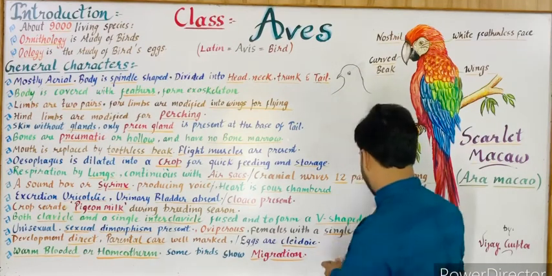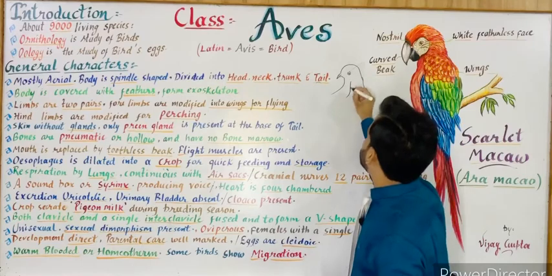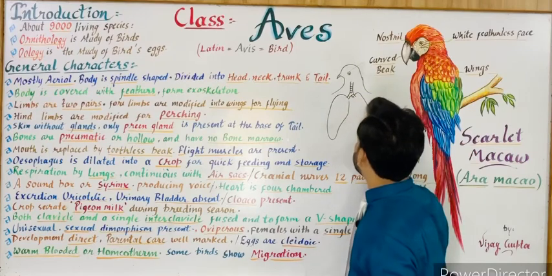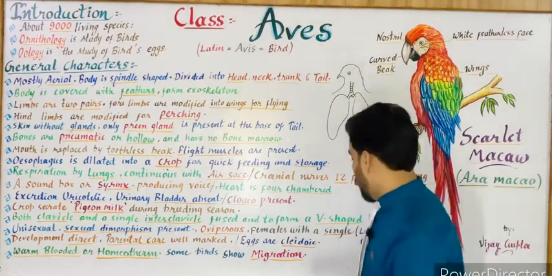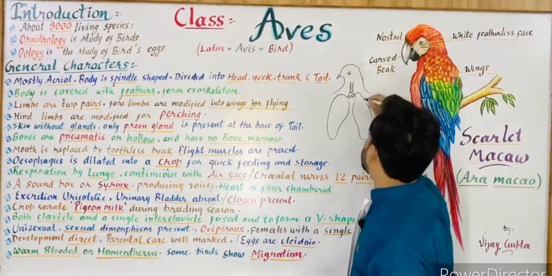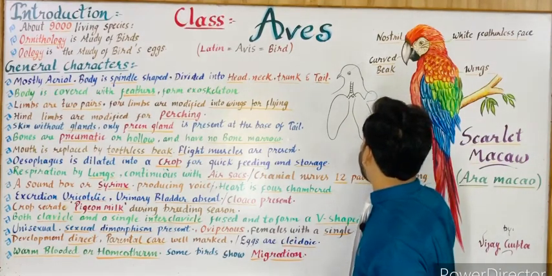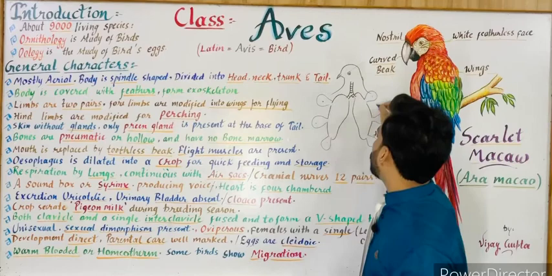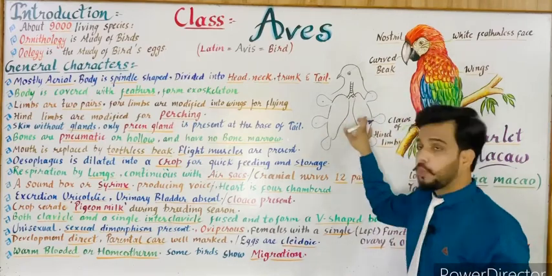This is a bird, and it is the respiratory system of a bird in which trachea and lungs are present. So these are the one pair of lungs. Now in case of birds, air sacs are attached with the lungs. As you can see in the diagram, these are the air sacs which are attached with the lungs.